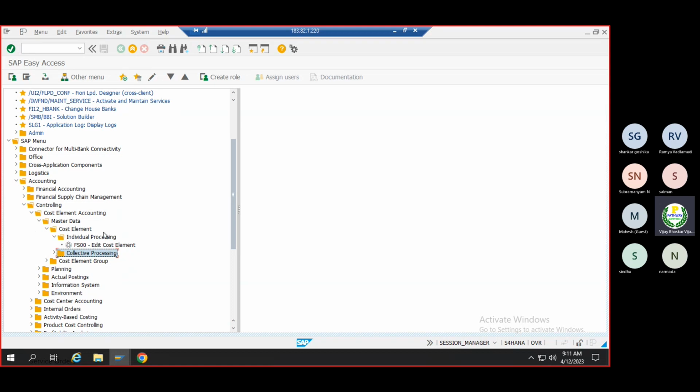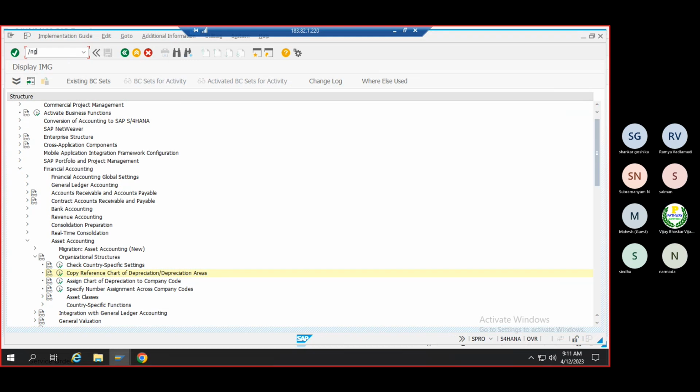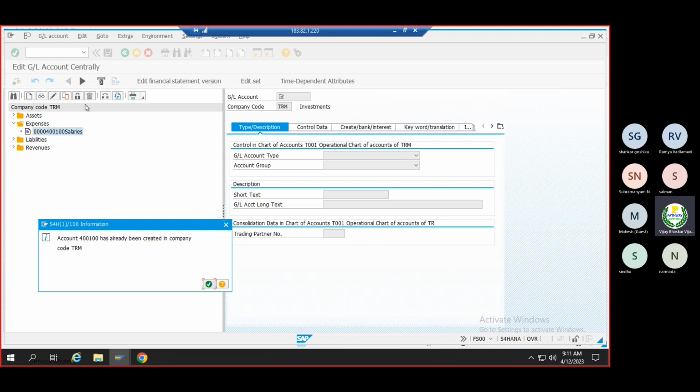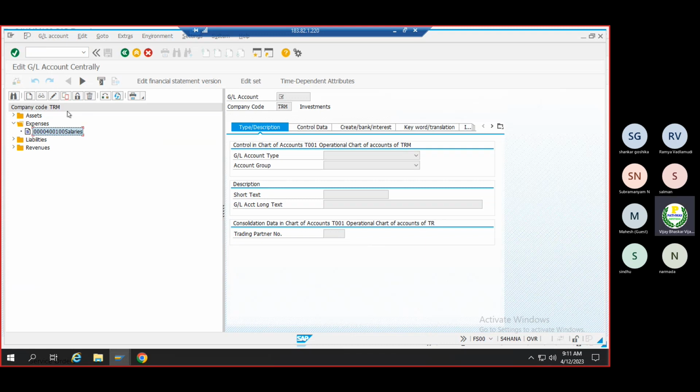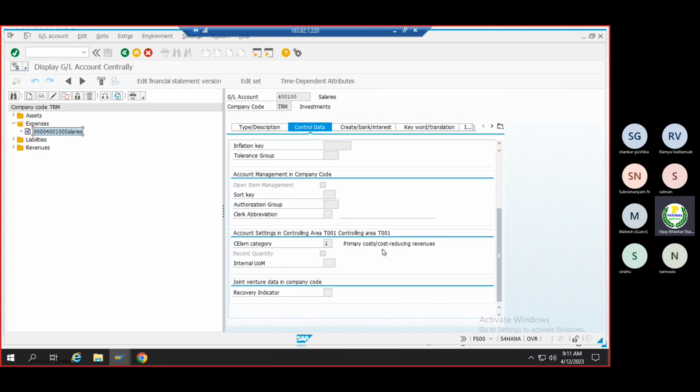What is the reason? Now whenever I am creating any GL account, let me go here, FS00. When I am creating any GL account here, I will choose any, the liabilities or revenues, sorry, expenses. Let me choose this one, expenses. Now you can see here under control data, this option was not there.